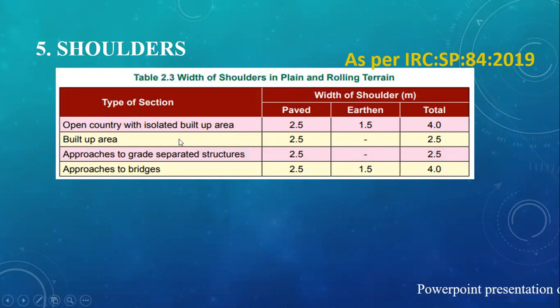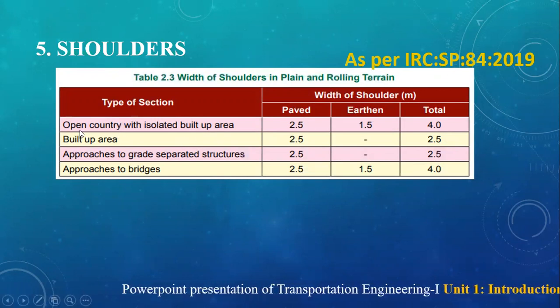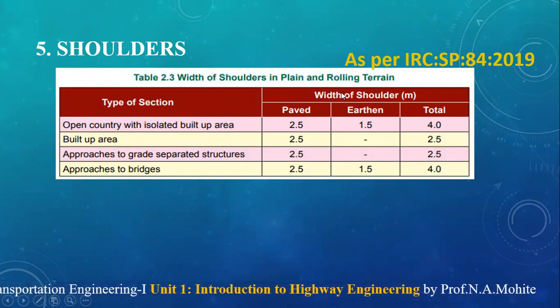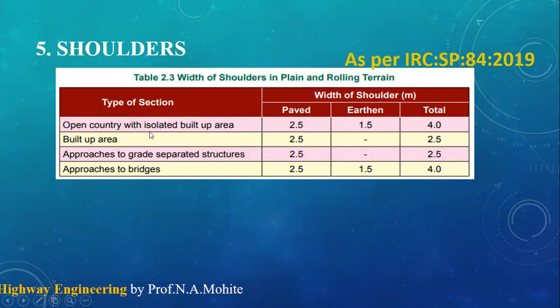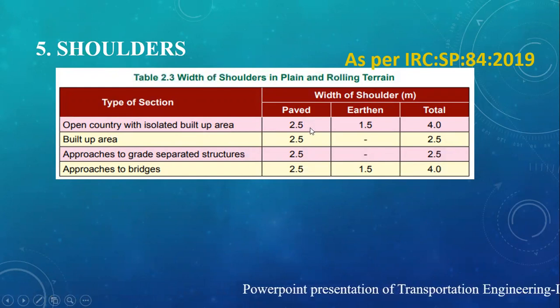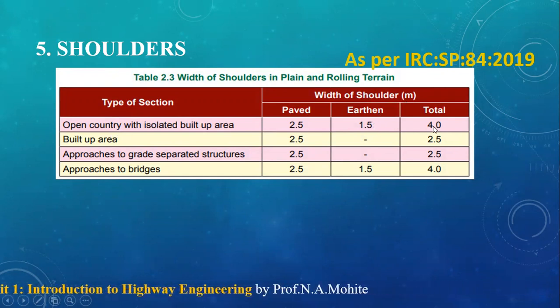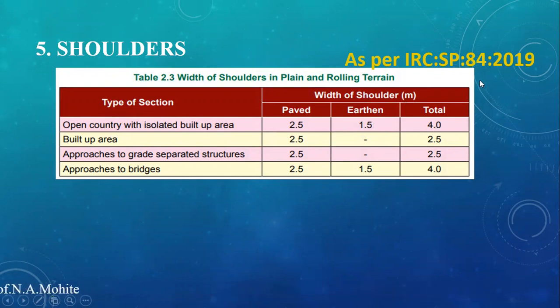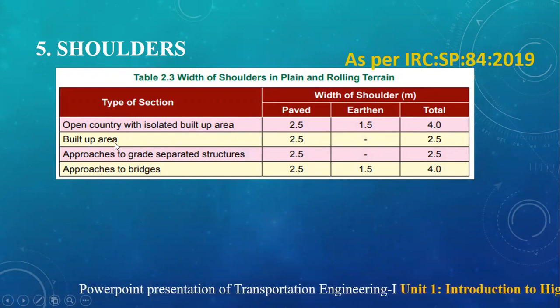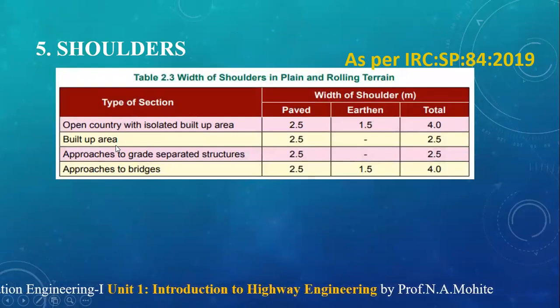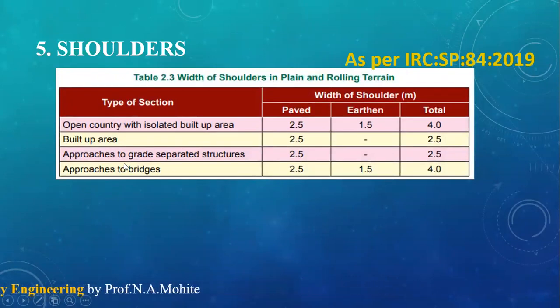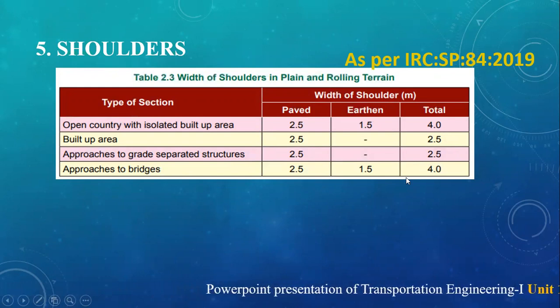As per the IRC, for plain and rolling terrain and open country with isolated built up area, it should be 2.5 meter for paved shoulder and 1.5 for earthen, so a total of 4 meters, as per IRC SP 84 2019. For built up area it should be 2.5, and for approaches to grade separated structures again 2.5.